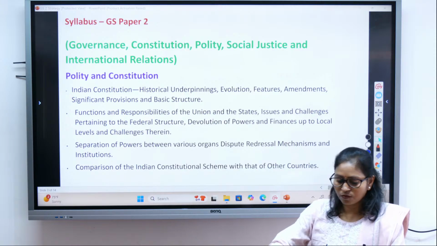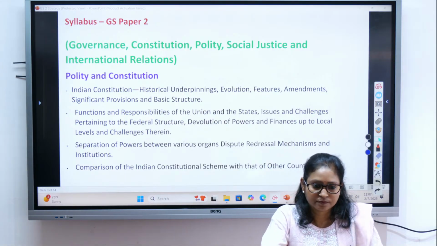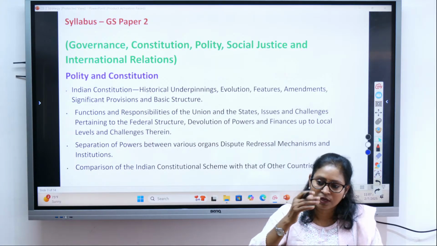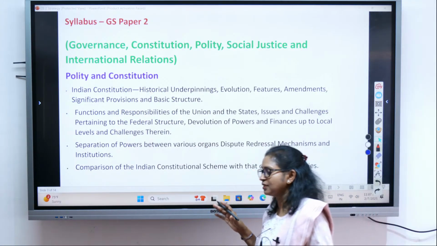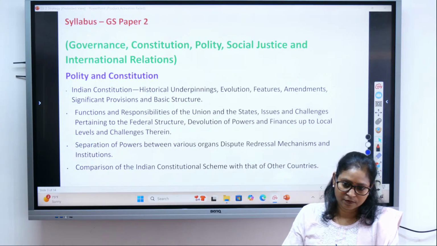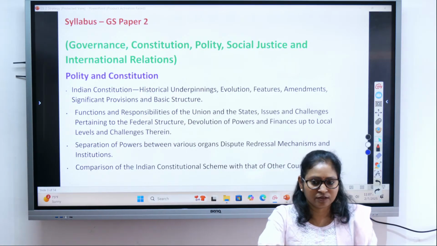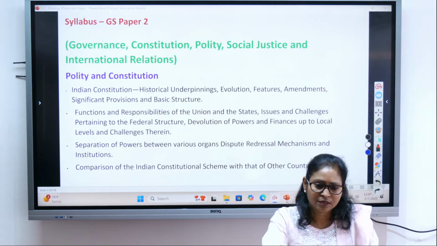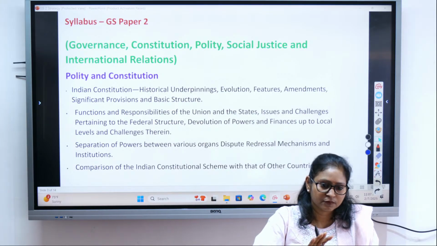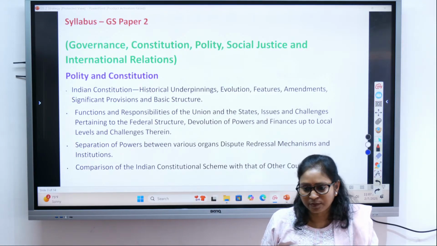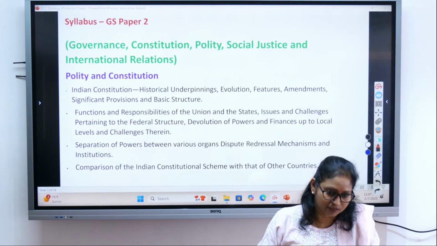Right. So what is there in your GS paper 2? As I have mentioned yesterday also, knowledge of the syllabus is extremely important. So you should know the syllabus well, and also the terms mentioned in the syllabus. Try to know the definition of those terms. Whatever term you come across, like what do we mean by polity, what do we mean by constitution, what do we mean by governance, try to define those terms. When you know these terms, it becomes very easy and handy to start an answer.